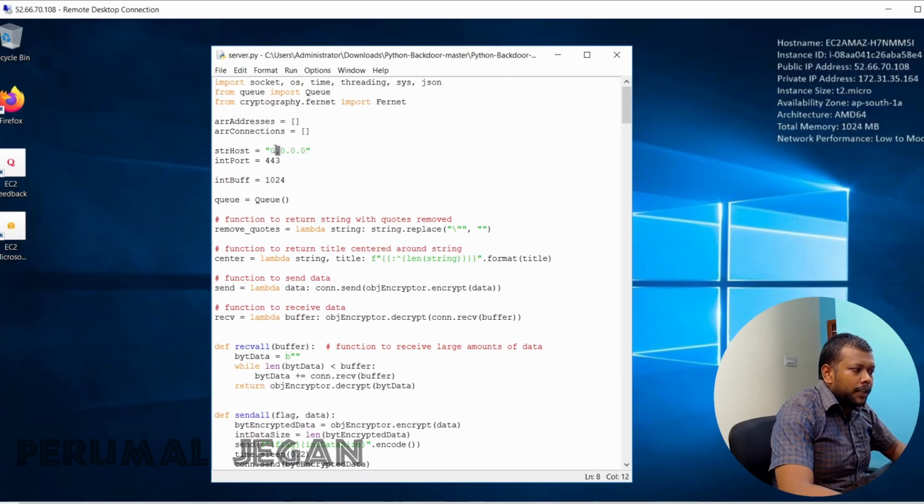Actually, the victims are going to contact the public IP of this machine. But here I am going to use the private IP address of this particular machine, as I am in the private network. So let me change the IP address here. Successfully changed and the port is already 443. Now it looks fine.